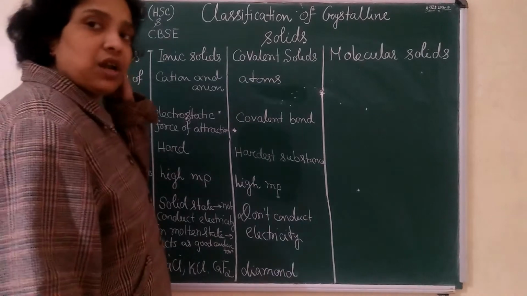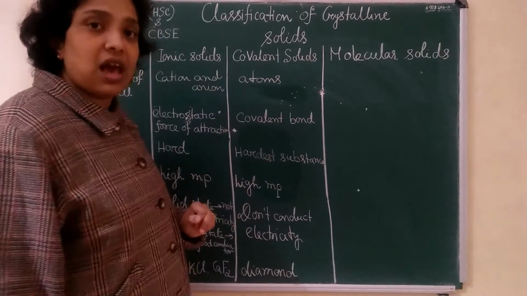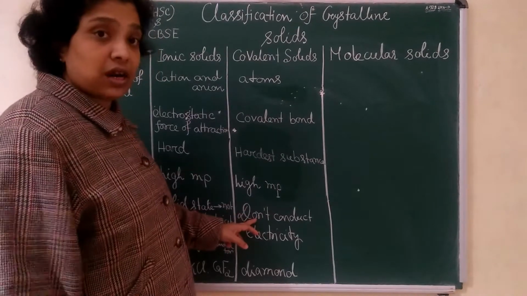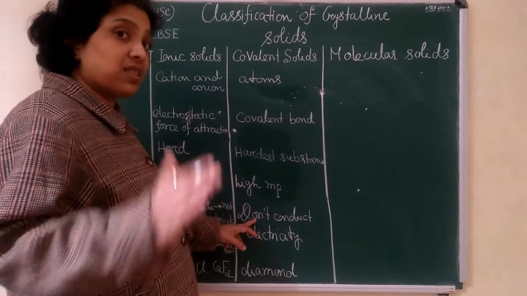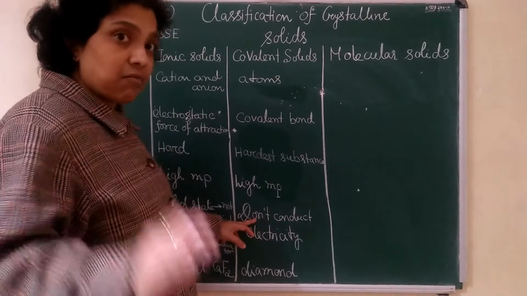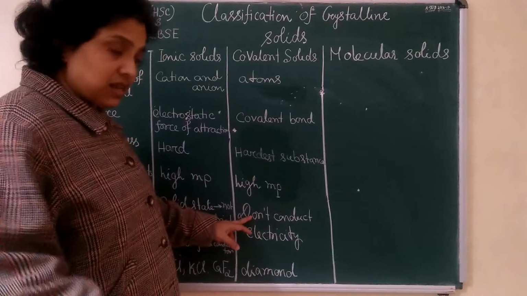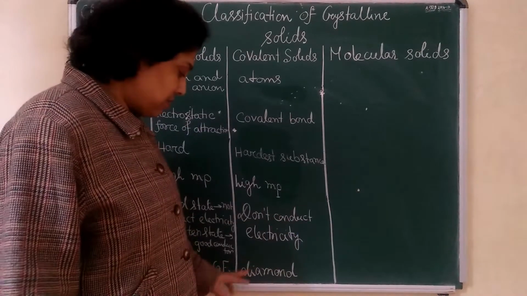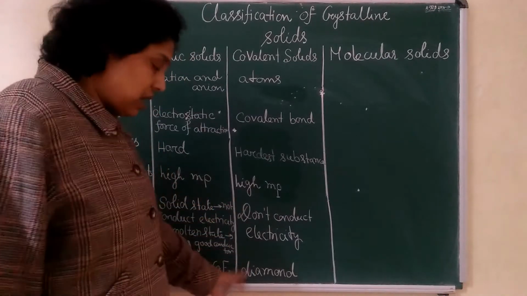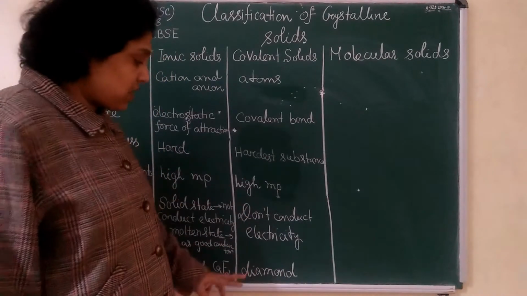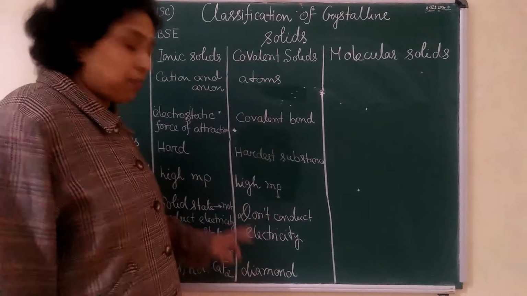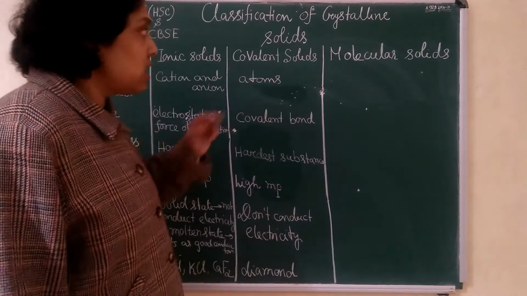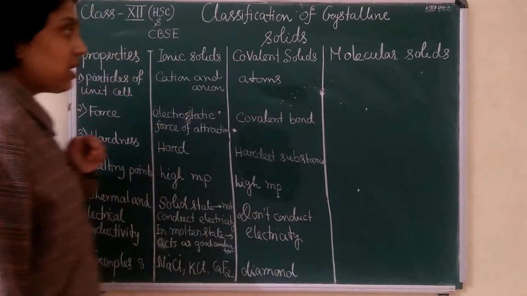What will be the melting point? If it is very hard, the melting point will be high. And diamond is a bad conductor, so it does not conduct. The difference between graphite and diamond is that graphite is a good conductor and diamond is a bad conductor. I have written that it does not conduct electricity. Remember diamond as the example. I am giving a specific example so that you can easily remember the properties of the covalent solid.